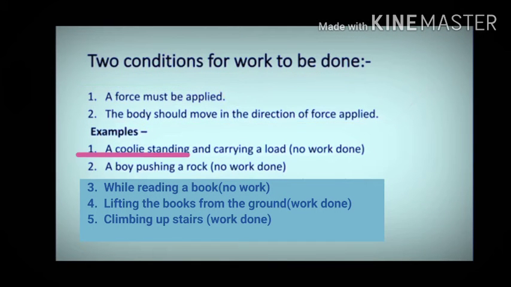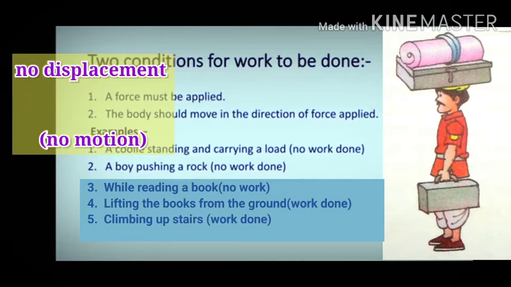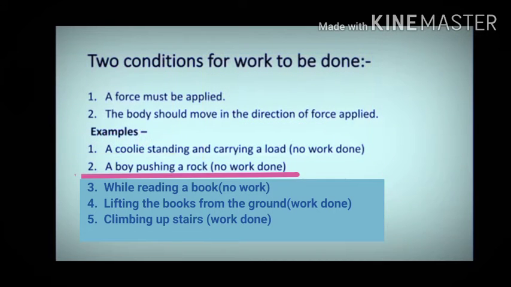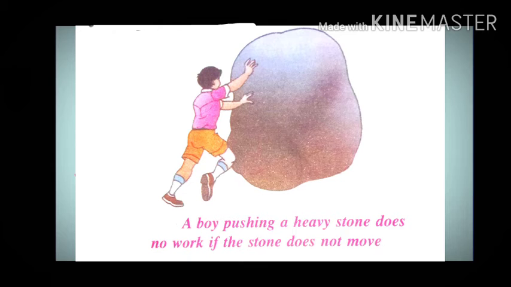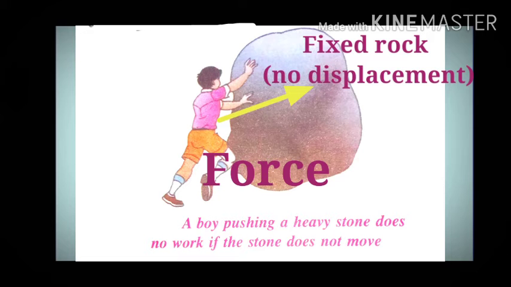Number 1. A coolie standing and carrying a load. When a coolie stands and carrying a load, although he might spend some of his energy, there is no displacement taking place, hence no work done. Example number 2. A boy pushing a rock. When a boy pushes a rock, the displacement of the rock does not take place, although some force is acting on it, so no work done in this case.